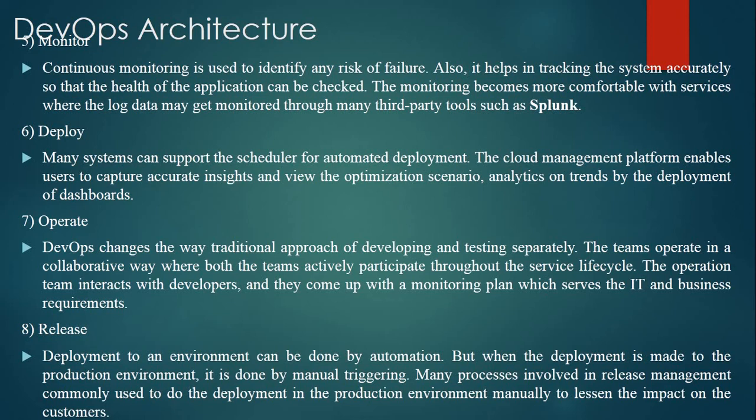Next and last is release. Deployment to an environment can be done by automation. But when the deployment is made to the production environment, it is done by manual triggering. Many processes involved in release management are commonly used to do the deployment in the production environment manually to lessen the impact on the customers.